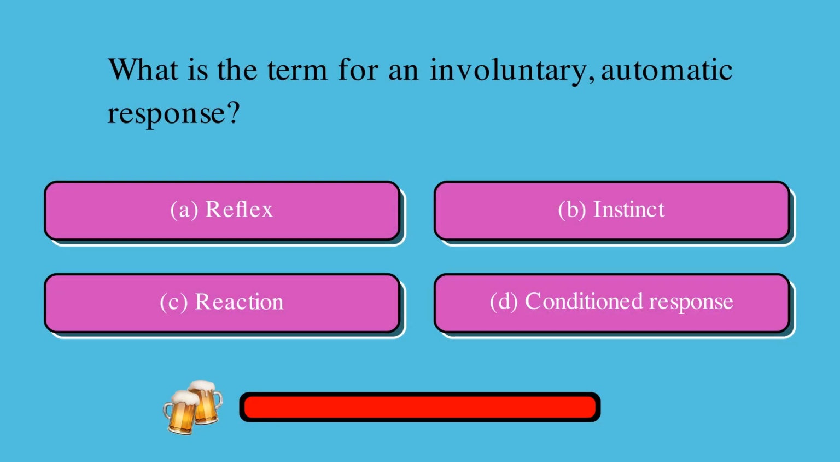What is the term for an involuntary automatic response? Is it A, reflex, B, instinct, C, reaction, or D, conditioned response? The correct answer is A, reflex.